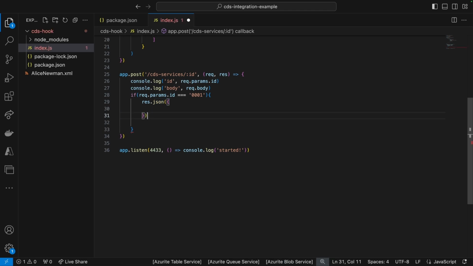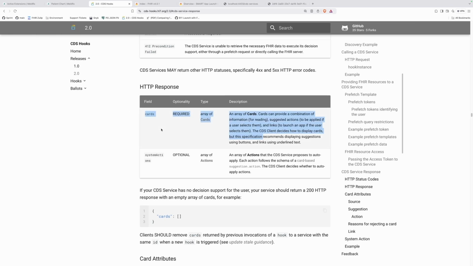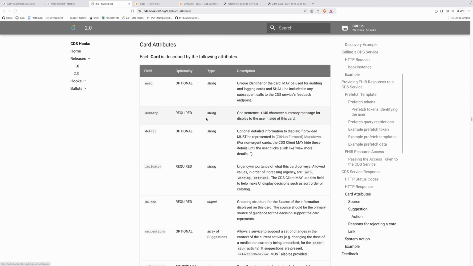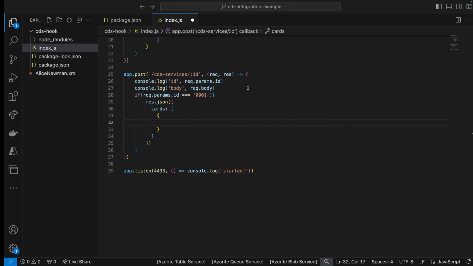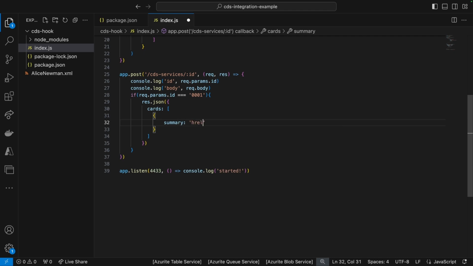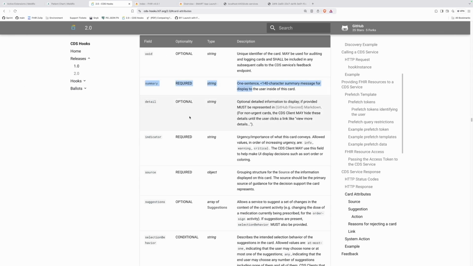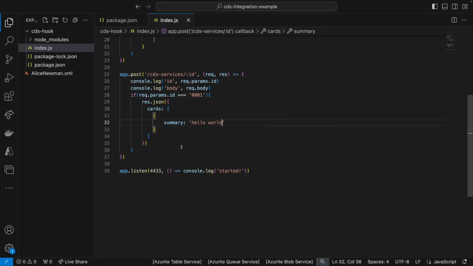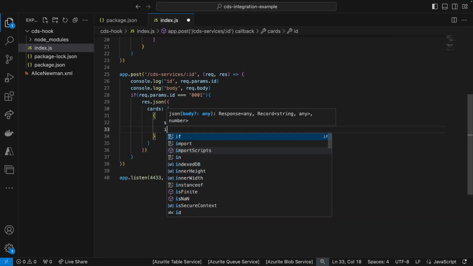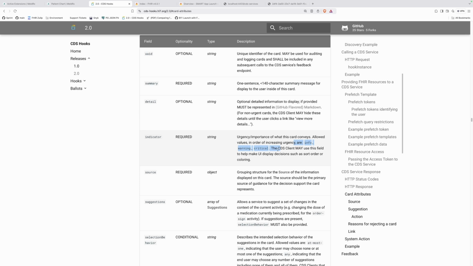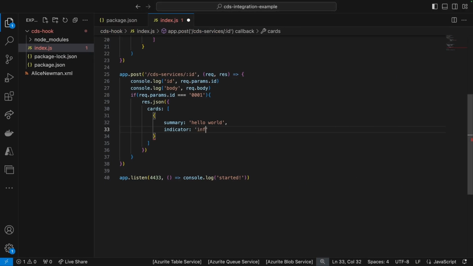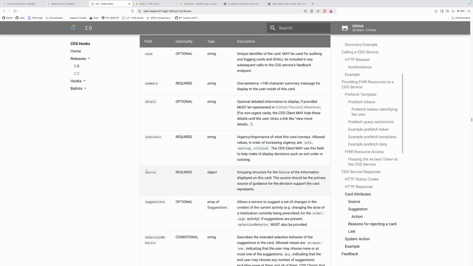Go ahead and move this into the if statement, and we're gonna have cards, an array of cards, and I'm just gonna generate one card. You can generate multiple cards. Maybe you want to do multiple things, but the way a card should look like, so UUID is optional. We have a summary. Let's say summary, hello world. Have some details, indicator. So the indicator is some of the values that we can have is info, warning, and critical. So let's just say info. You can make it critical if you want to spice things up.